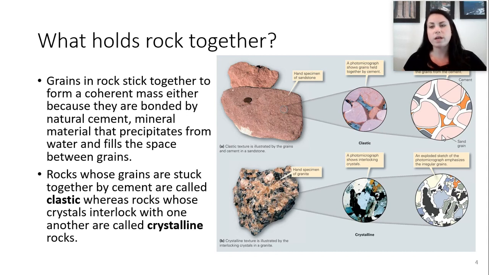So these are two classifications of rocks that we're able to distinguish. One is clastic and one is crystalline. In clastic rock, the grains are locked together with cement, and in crystalline rock, the grains are locked together with crystals.